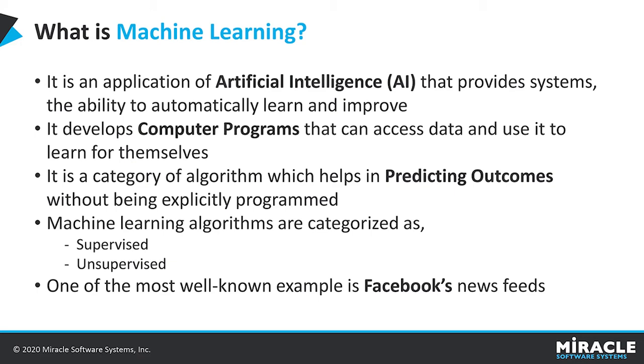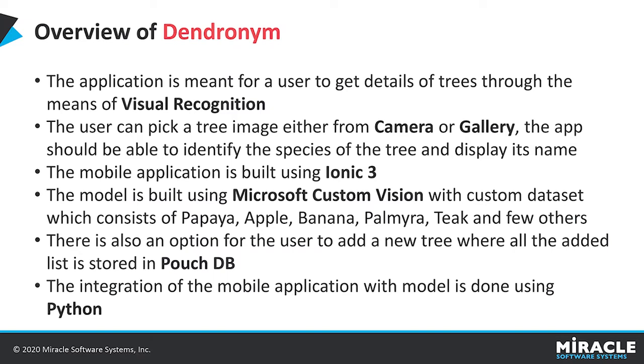This is just a brief overview of machine learning, and now let's see what Dendronym is. Dendronym is a Greek word, which means a fruit tree. We all see many trees around us, and there are a few trees whose names we never know. In that case, our application helps in finding the names of the trees.